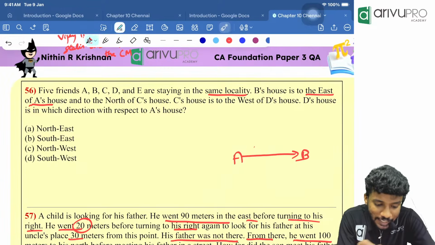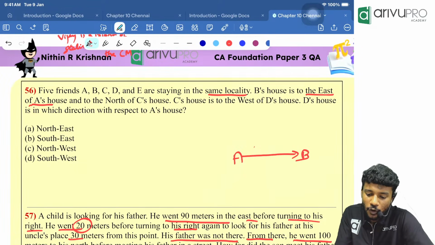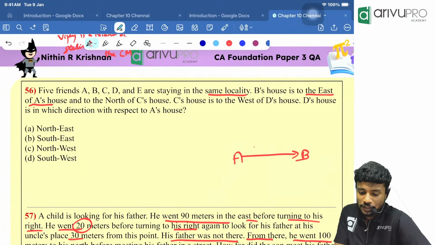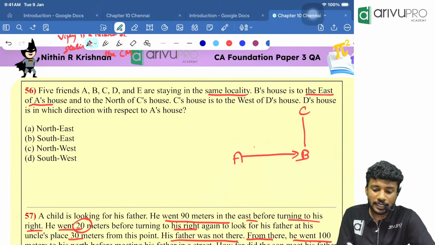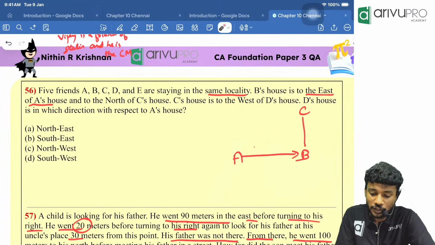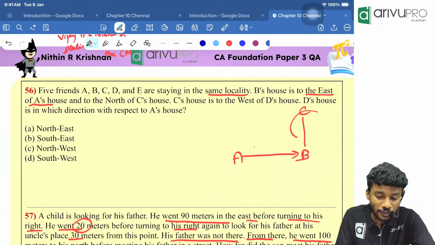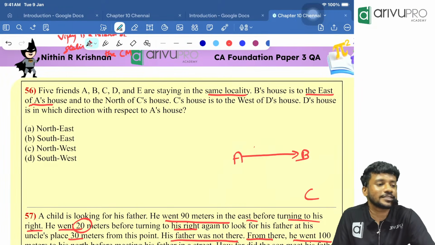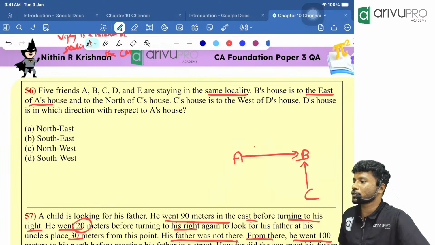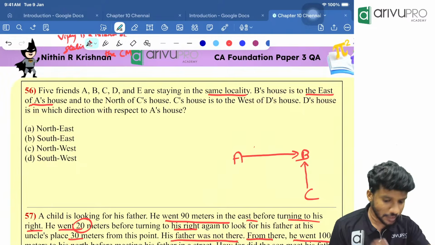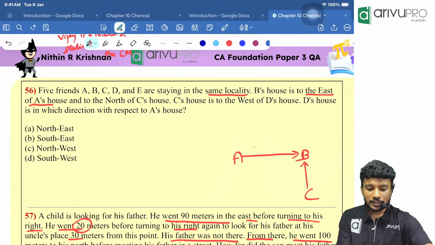Okay. B's house is to the north of C's house. To the north of C's house means where should be the position of C's house? If I draw C's house over here, can I say B's house is to the north of C's house? No, it is to the south. That is wrong. Where should I draw C? C should be over here. Then only I can say that B's house is to the north of C's house. Then C's house is to the west of D's house.